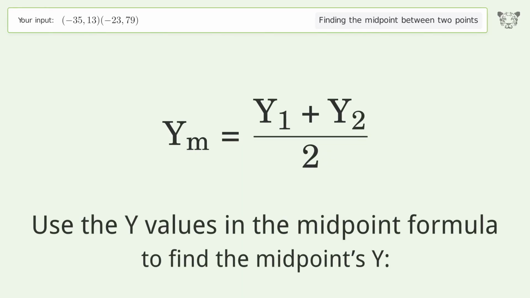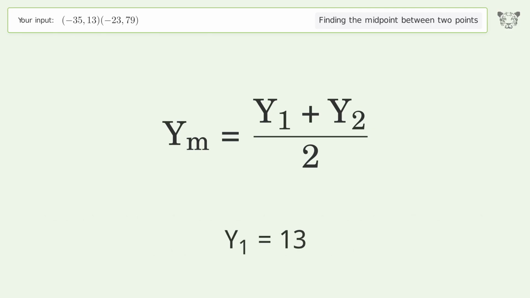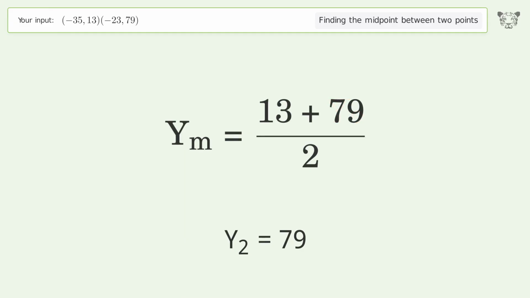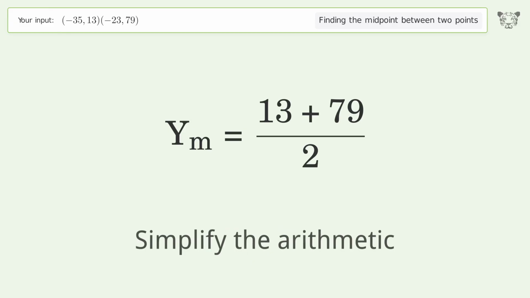Use the y values in the midpoint formula to find the midpoint's y. y1 equals 13. y2 equals 79. Simplify the arithmetic.